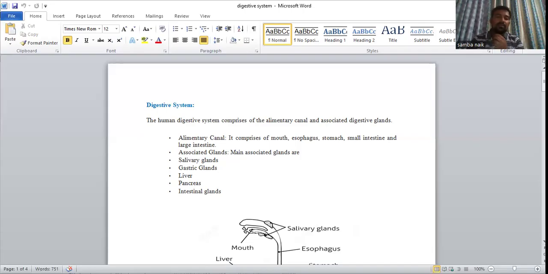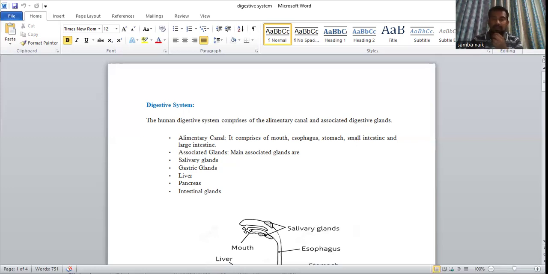So our small intestine has small finger-like projections called microvilli. These microvilli absorb the nutrients present in the digested food material.